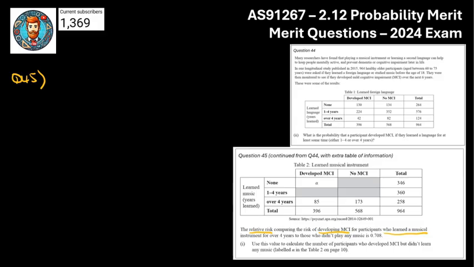So in probability notation, that's the probability of MCI given they learnt music for over 4 years, versus those who did not. And the second half of that sentence is the probability of MCI given there was no music.